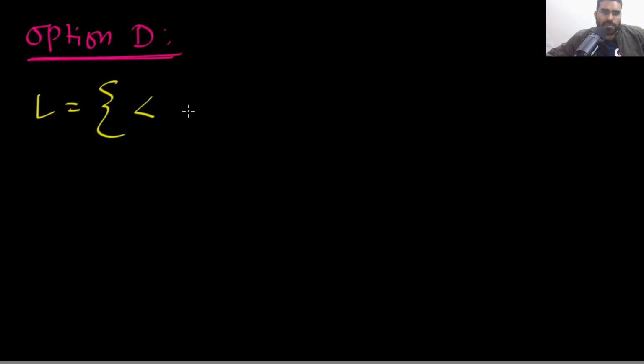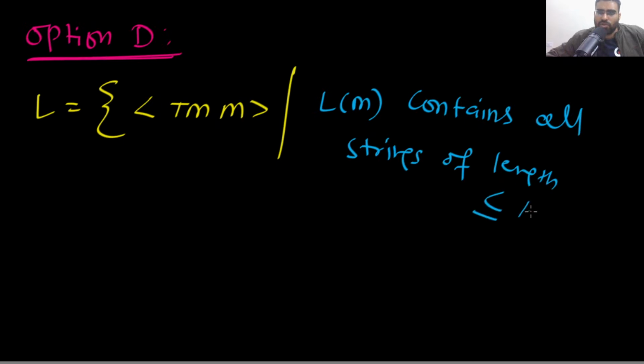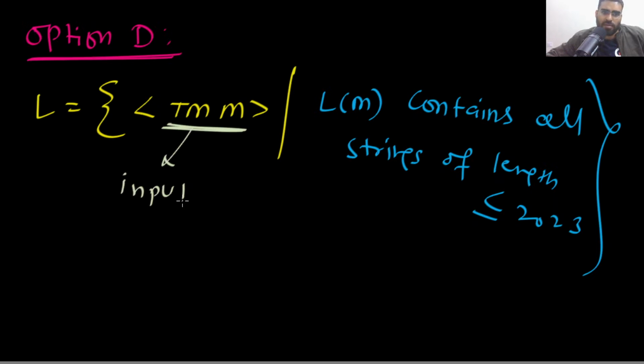This option D is saying that basically you have a Turing machine M, and the question is whether L(M) contains all strings of length less than or equal to 2023. So here your input is a Turing machine.